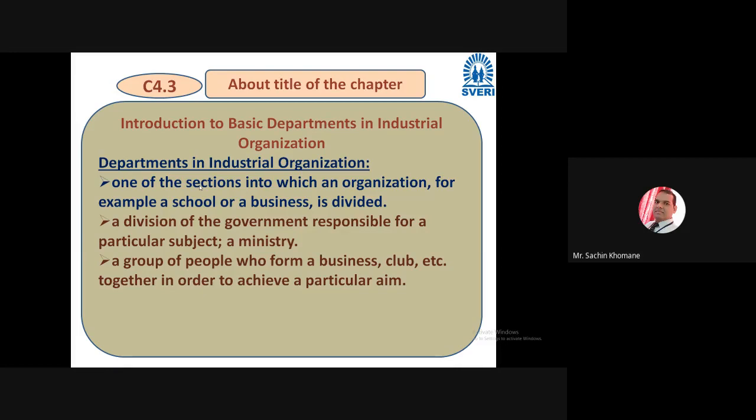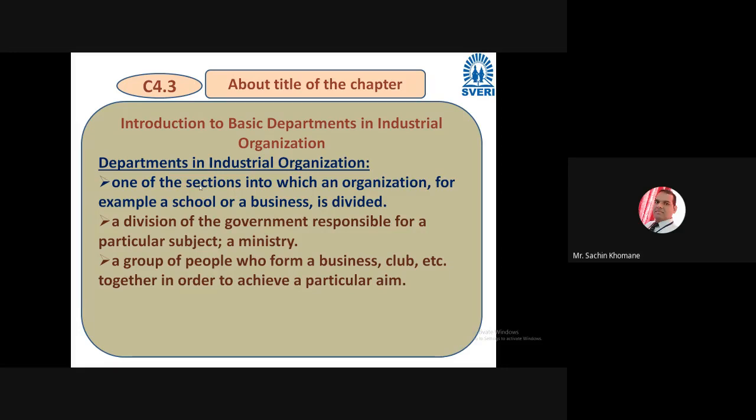So remember, in an organization there is a particular aim. Every organization has a certain aim, a certain vision. To achieve that goal, a group of people form the business or club together, and they achieve the goal which they have. So that is the organization, right?